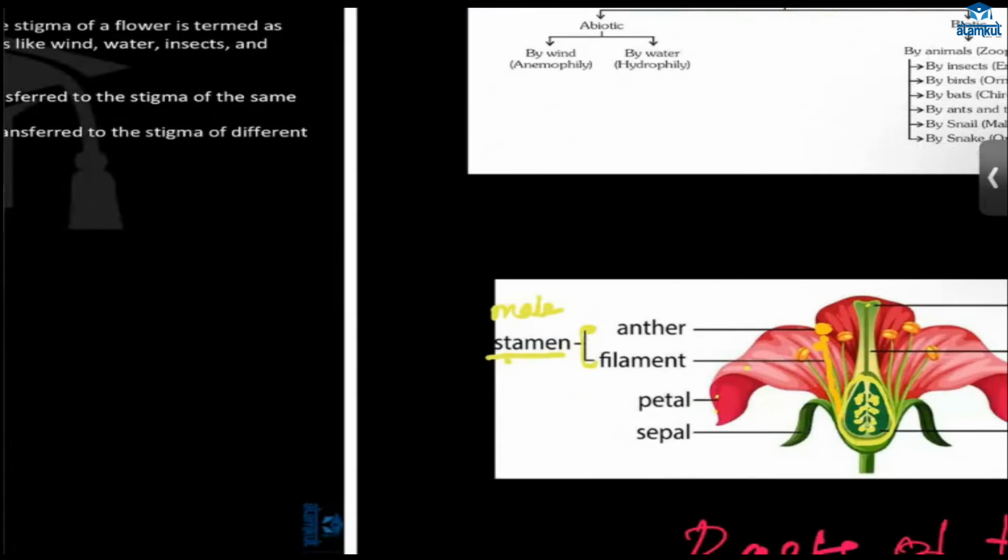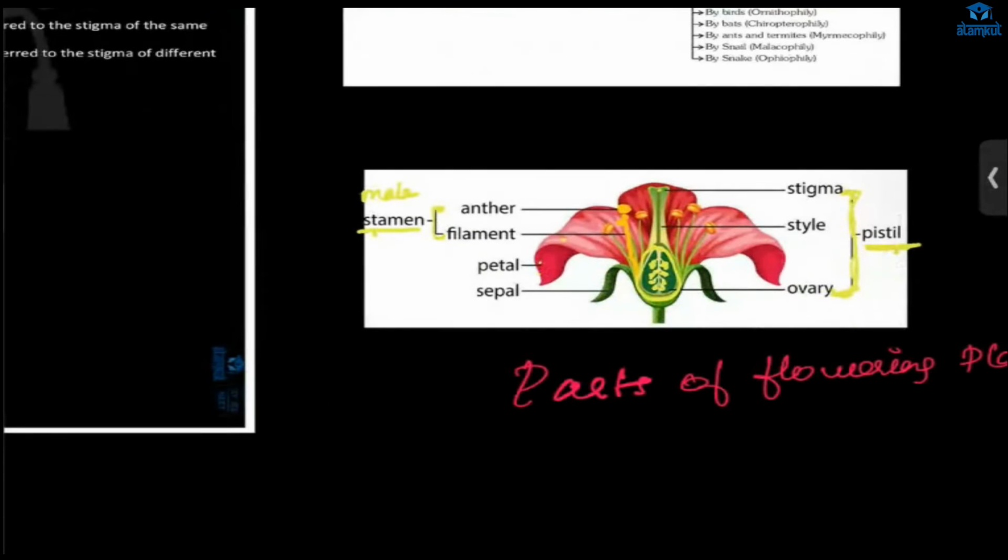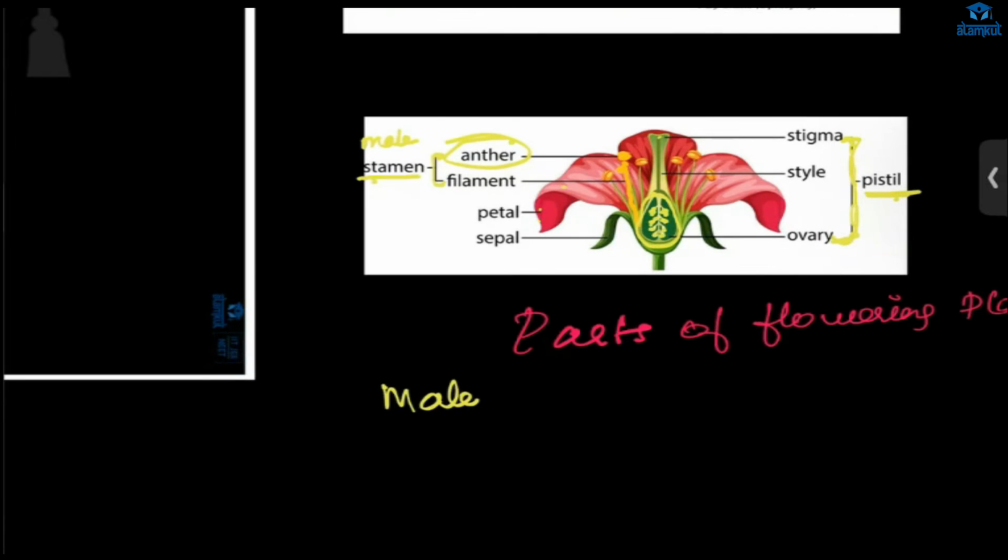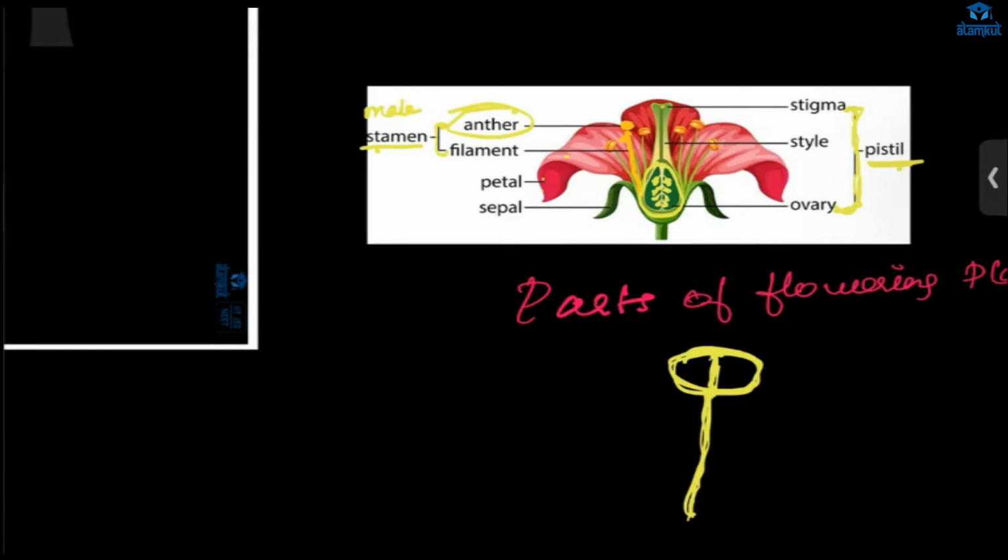Now, first there should be formation of gametes. For the male, inside the anther, there will be formation of male gametes. The anther will look like this. Think of these two parts in a simple way: anther and filament. Here only the pollen grain will be formed.